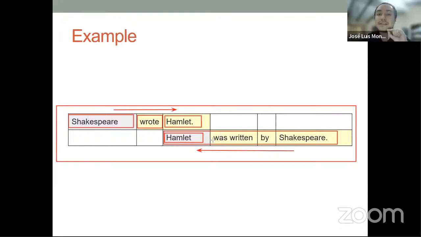Okay, and if we analyze this one, it says "was written." Anytime you read this structure, it means that this is passive voice. "Was written" means that Hamlet is not doing any action. Hamlet is receiving the action. And what is the action that it is receiving? That Shakespeare wrote Hamlet.